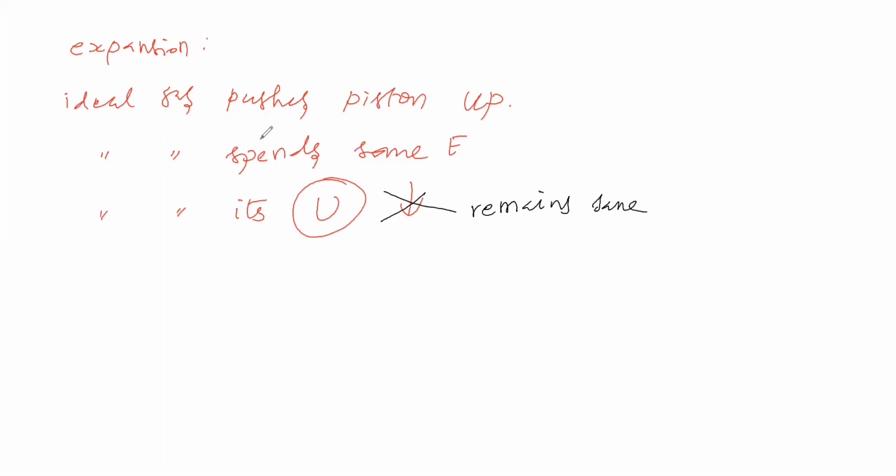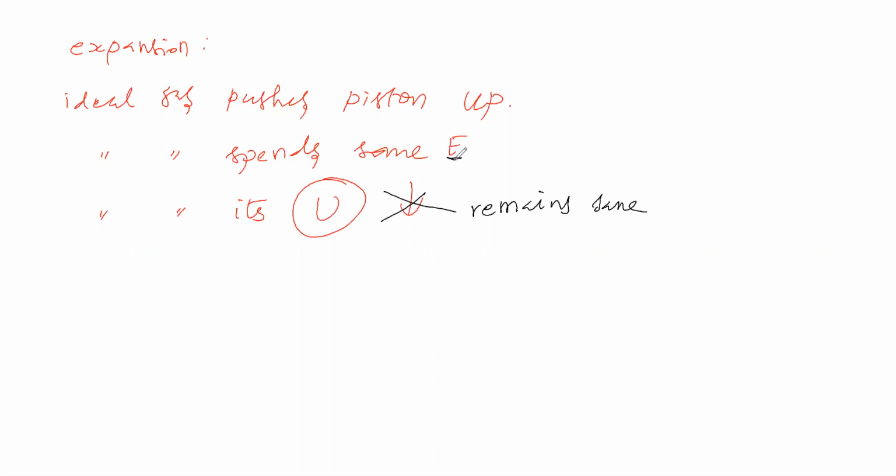It is doing work, so it has to spend energy. But its internal energy remains same. To do work, some energy should be spent.